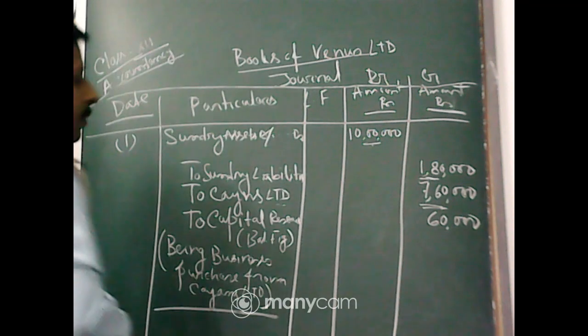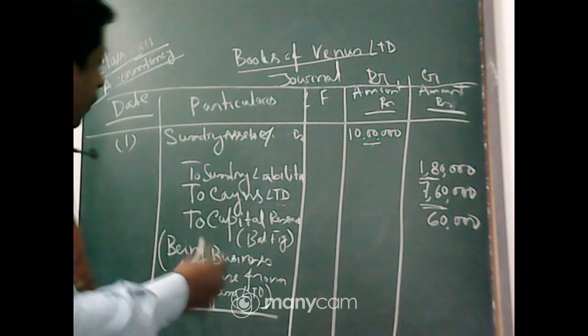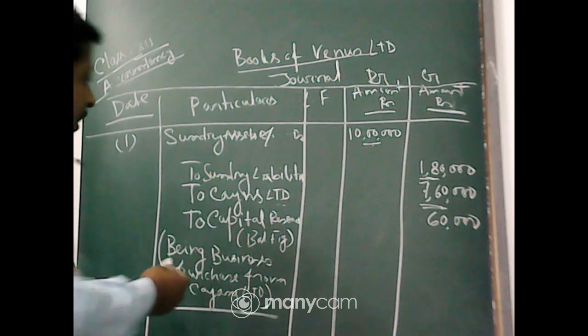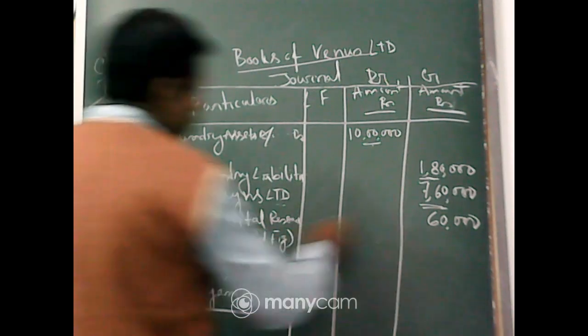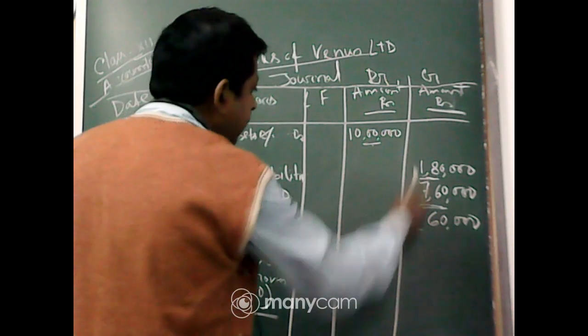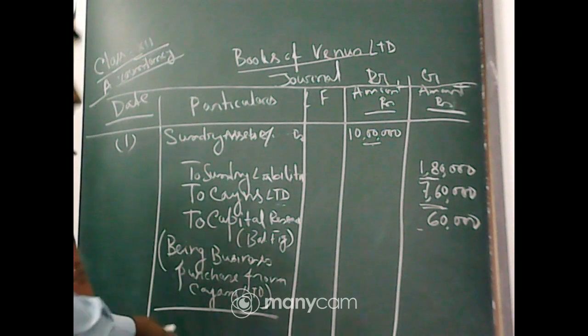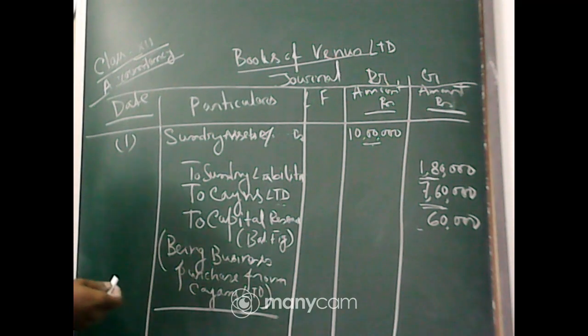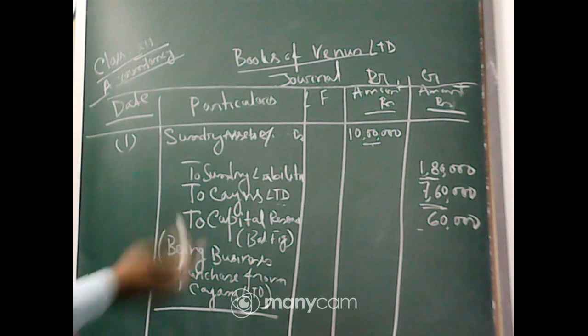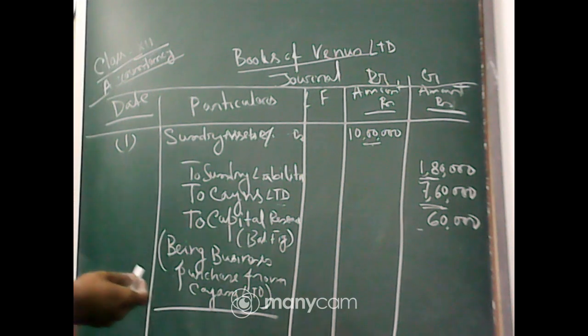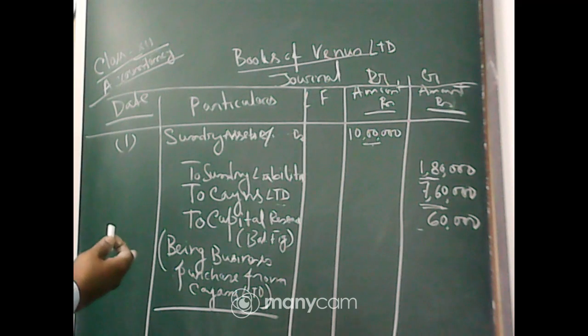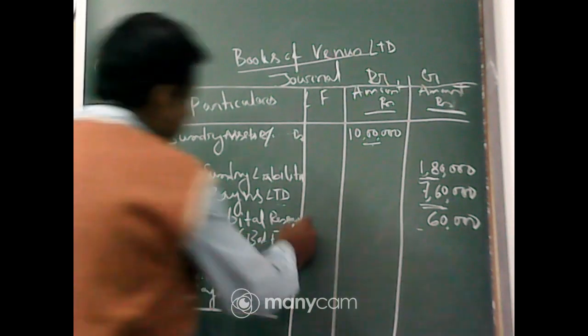So we have credited it now. Whenever we pay, Keynes Limited will be debited. As we are giving a lesser amount than the assets we took over, by issuing debentures for a lesser amount, there is a profit we are making, and that profit we have to transfer to the capital reserve.